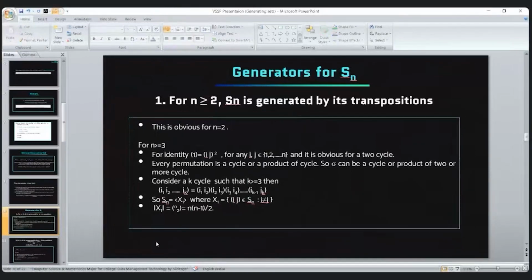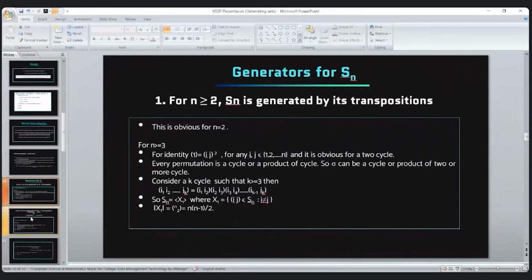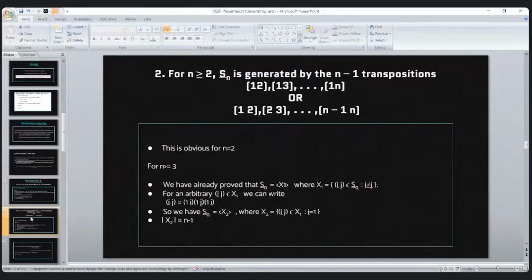But the question is: do we need all the transpositions to generate Sn? Can we reduce the number of transpositions, or eliminate some transpositions from that set? Yes, we can eliminate some of the transpositions and reduce the number of elements in the generating set. Sn can be generated by n minus 1 transpositions, that is, transpositions of the form (1 k).